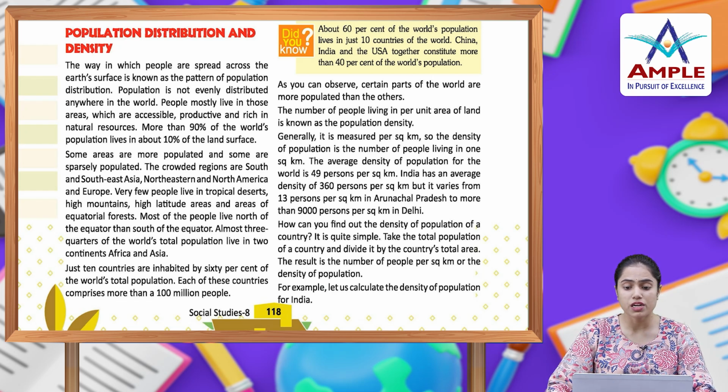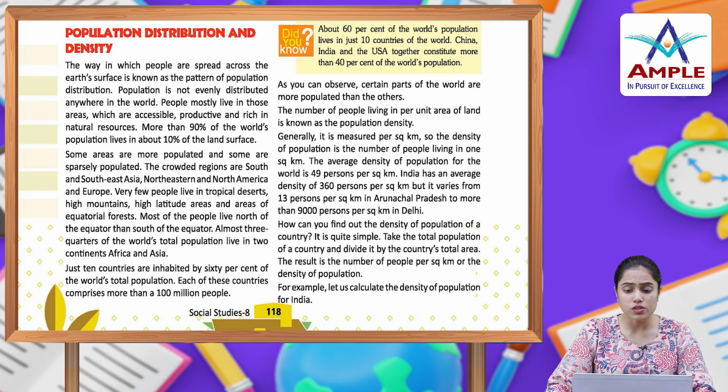As you can observe, certain parts of the world are more populated than the others. The number of people living per unit area of land is known as the population density. Generally, it is measured per square kilometer, so the density of population is the number of people living in 1 square kilometer. The average density of population for the world is 49 persons per square kilometer. India has an average density of 360 persons per square kilometer, but it varies from 13 persons per square kilometer in Arunachal Pradesh to more than 9,000 persons per square kilometer in Delhi.